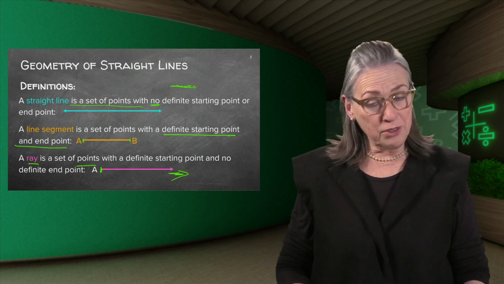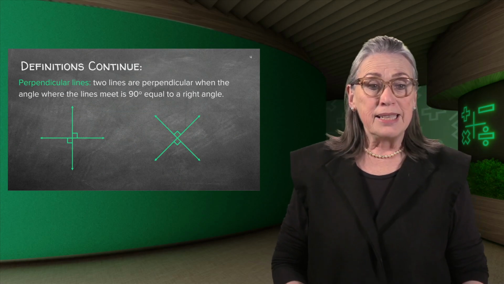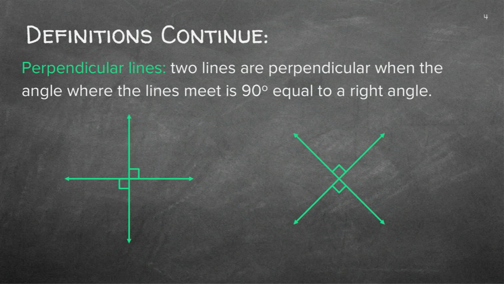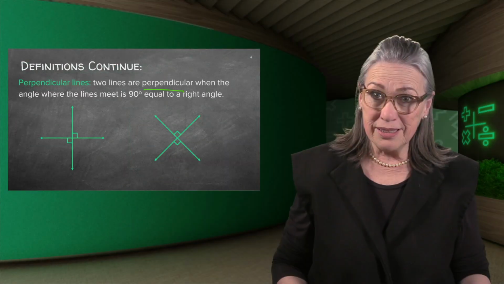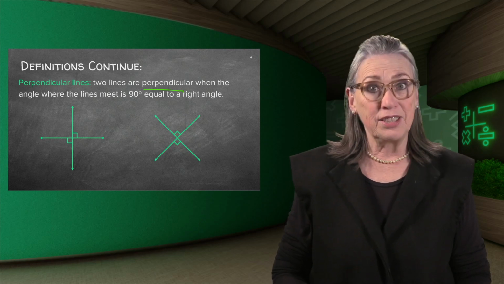So we're going to continue with lines because lines can go in different directions, as we know. Two lines are perpendicular, please remember this, when the angle where the lines meet is 90 degrees, equal to a right angle. Remember, when we did angles, we discussed a right angle, and when we drew angles with our protractor, we know that this is 90 degrees.